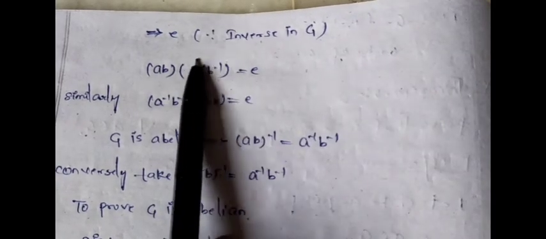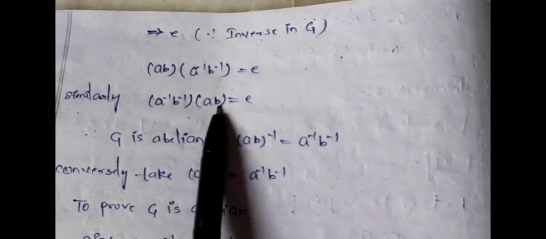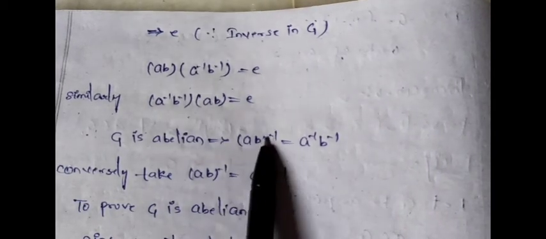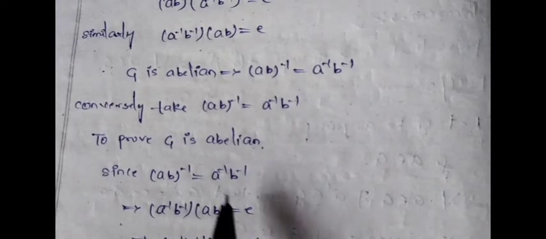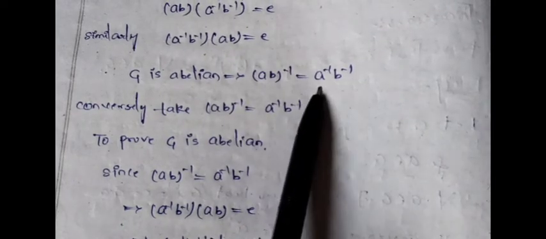Similarly, we can take this into this, which is also equal to E. So the product of any two elements is equal to E, in the sense that one is the inverse of the other. So (AB) inverse equals this one, that is, (AB) inverse equals A inverse B inverse. So by taking G as abelian, we proved that (AB) whole inverse equals A inverse B inverse.